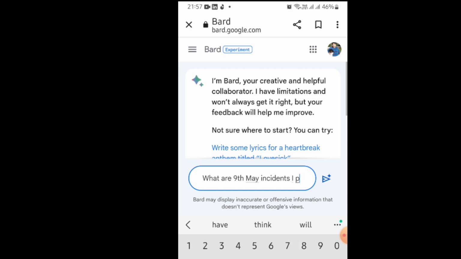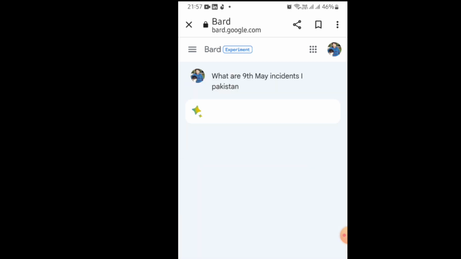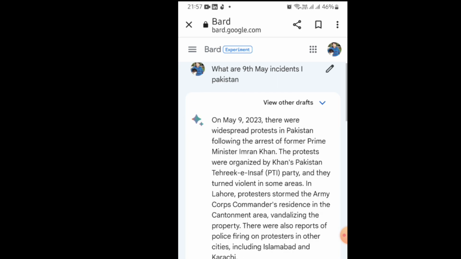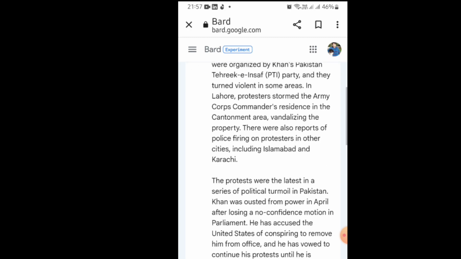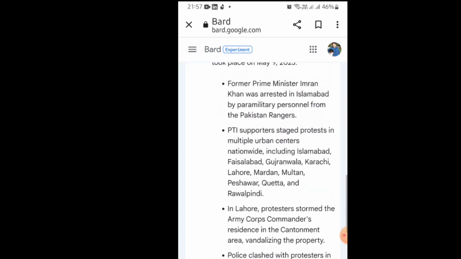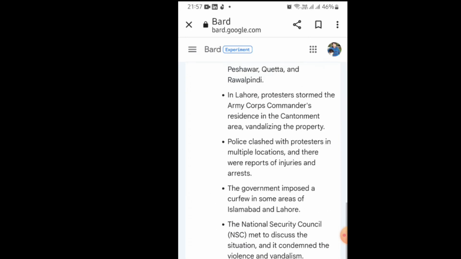It has no information after 2021, but Google Bard is working on real-time information. So I asked Google Bard to bring information about what happened on 9th of May in Pakistan, and it brought all the information for you, that on 9th of May 2023 Prime Minister Imran Khan was arrested, and so everything is present in this article.